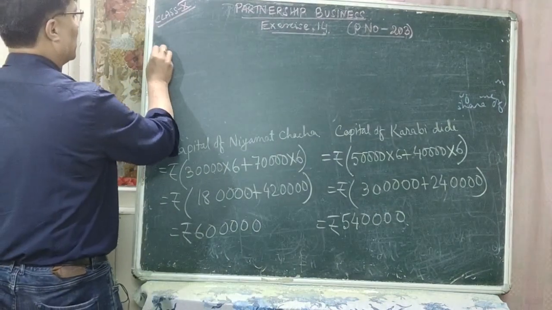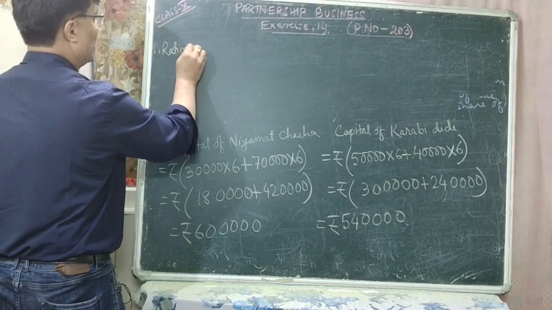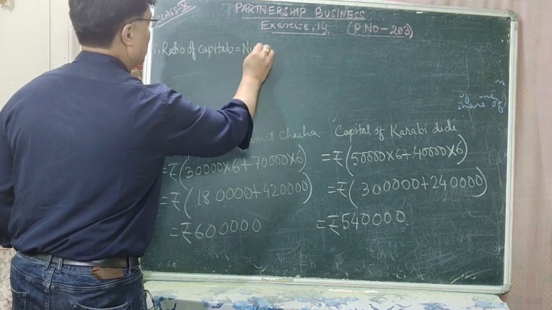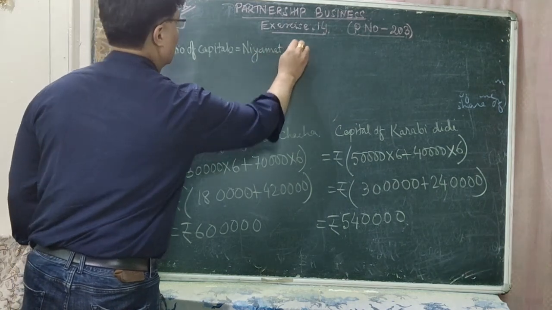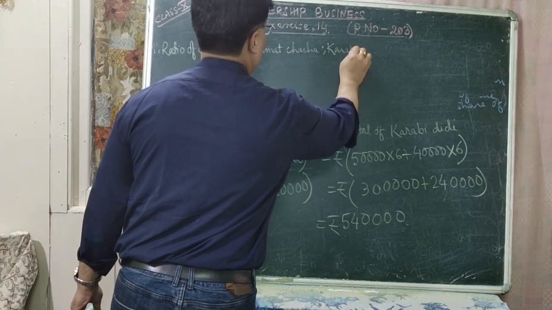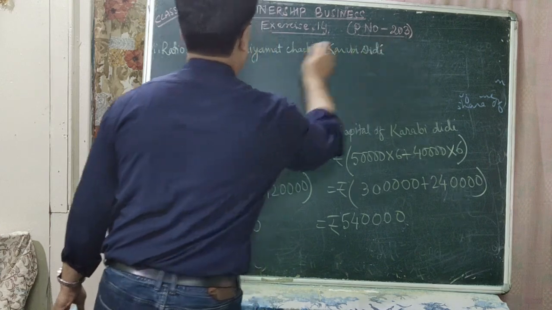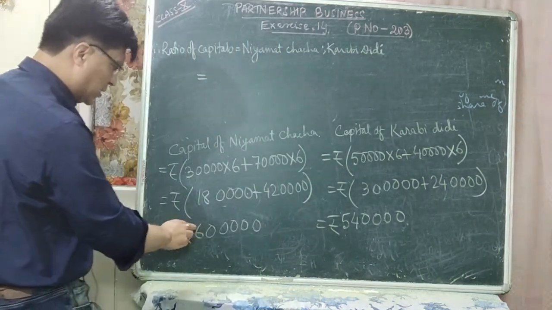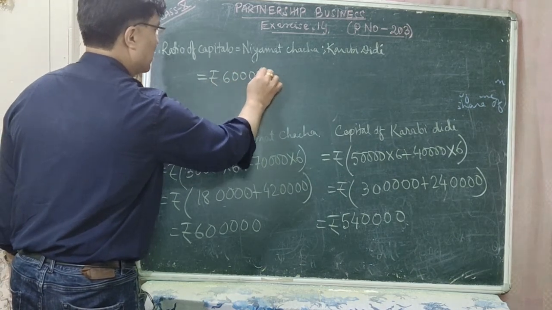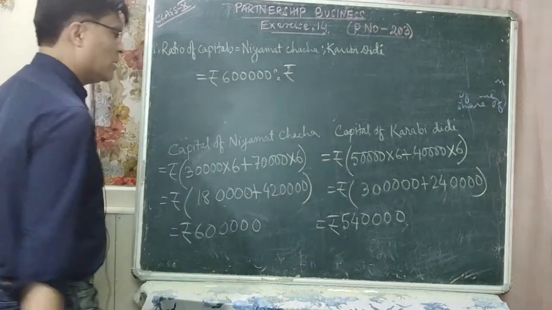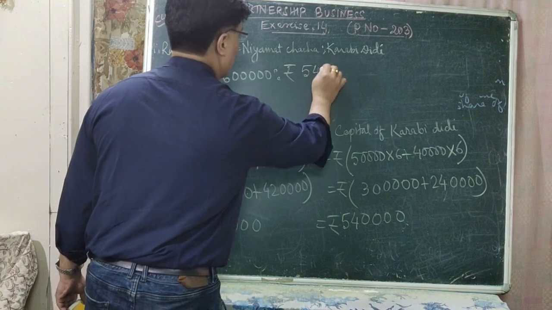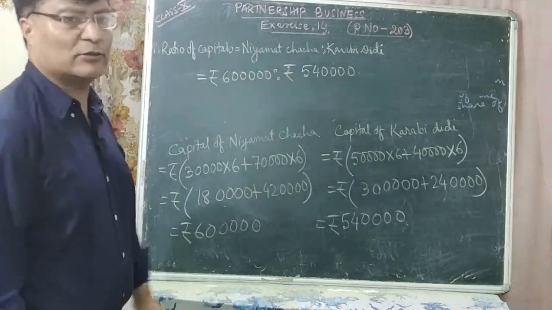So therefore, the ratio of capitals is equal to Niyamat Chacha is to Karabi Didi, right? So which is equal to, Niyamat Chacha's capital was rupees 6 lakhs. Rupees 6 and how many zeros? That is your 5 zeros, is to rupees Karabi Didi's capital, which is 5,40,000. So is that clear to all of you?